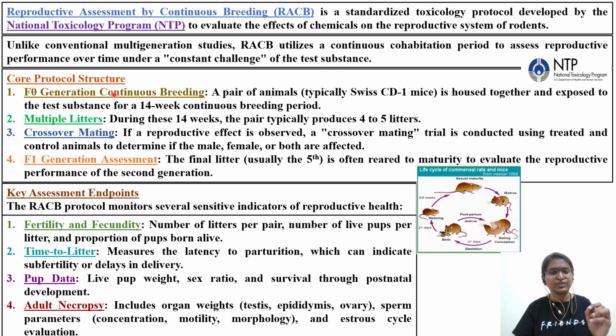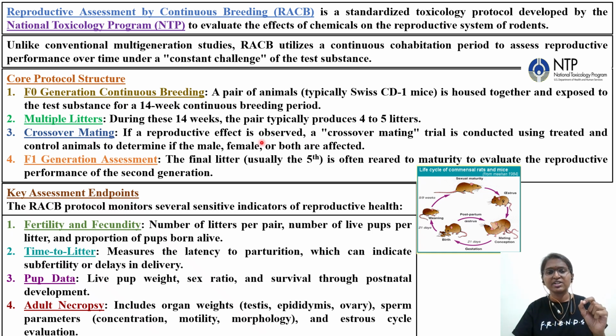What is the core structure of the protocol? We'll see the F0 generation continuous breeding. This is the zero generation, not F1. A pair of animals, typically Swiss CD1 mice, is housed together and exposed to the test substance for a 14-week continuous breeding period. Then next, multiple litters. During these 14 weeks, the pair typically produces 4 to 5 litters. The group of mice which are born is called the litter, and litter size is one of the parameters you will be measuring in reproductive studies.